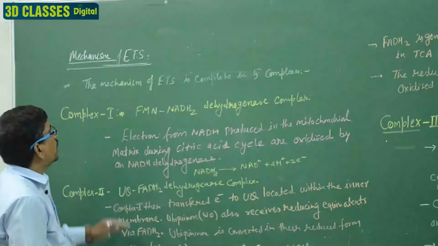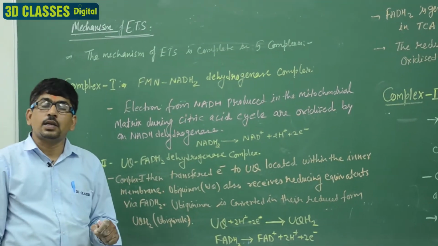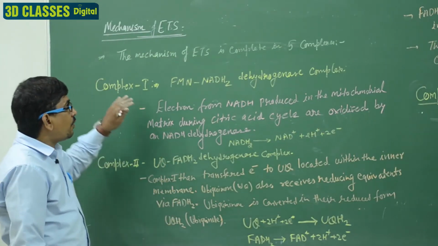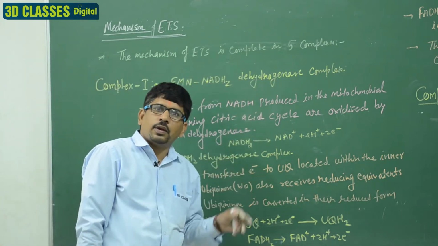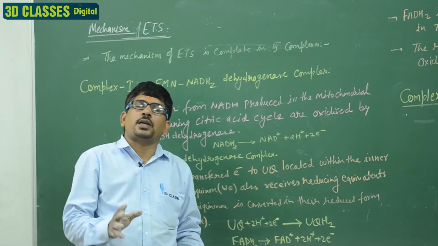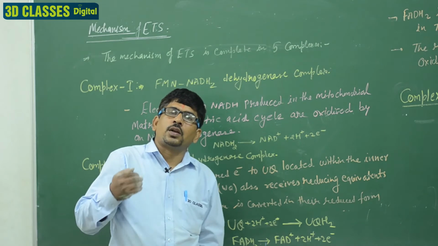So students, it is the mechanism of the ETS. Firstly, we discuss what is the ETS, and its mechanism. The mechanism of the ETS is dependent on the 5 complexes. We have discussed earlier that there are 5 types of complexes present in the ETS: complex first, second, third, fourth, fifth.